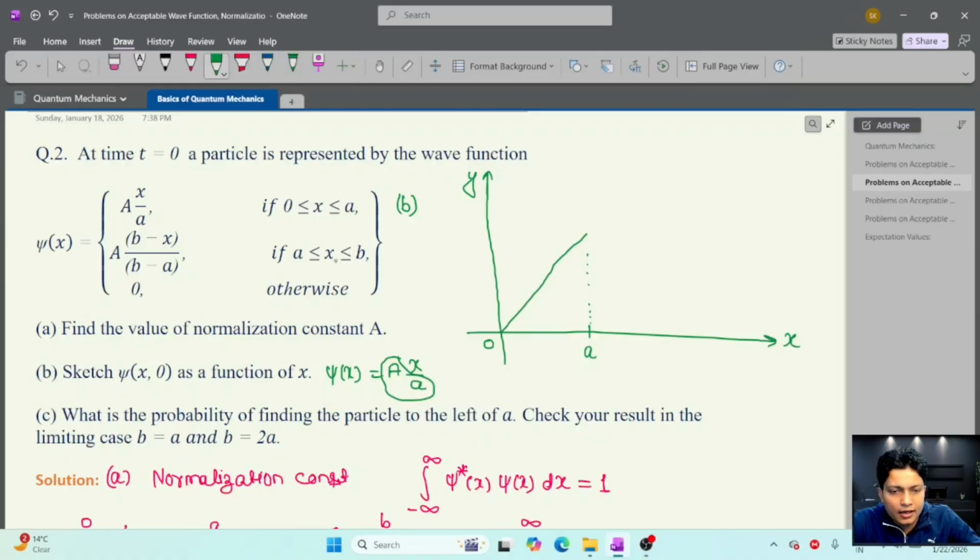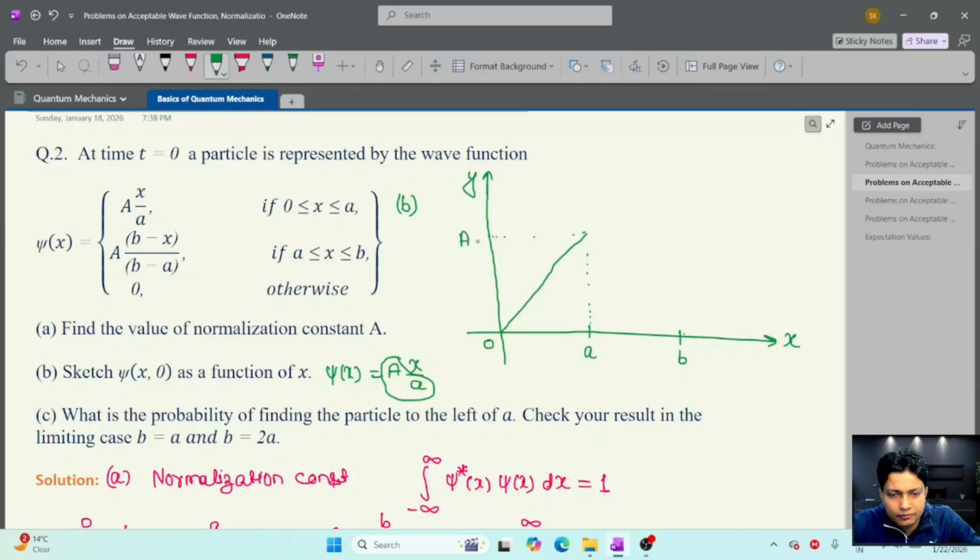And after that, in the region a to b, suppose this is b, if we put x equal to a here, we can see b minus a and b minus a cancel out, and this gives a constant, and this is the value